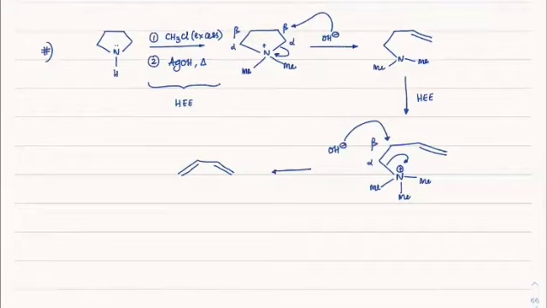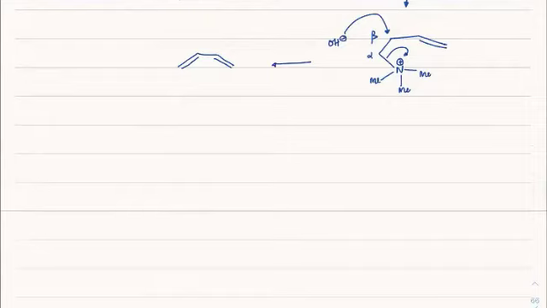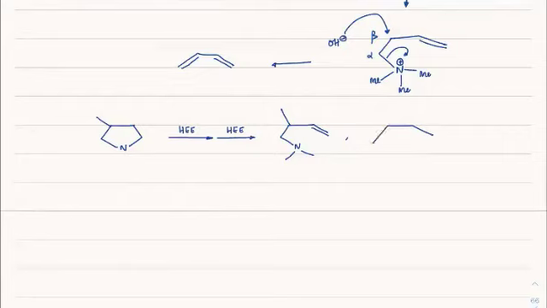Similarly, the earlier case I took was more symmetrical. If it is not symmetrical, with a methyl group already on one side and I do Hofmann exhaustive elimination twice, I'll write both the products here. The first product is N with double bond formation here, because this is the Hofmann product, with these two methyl groups here. This is product number 1. The second product is again a double bond here. This is the main final product.